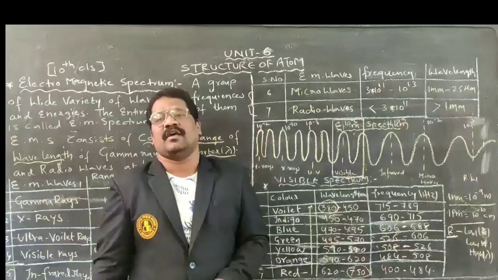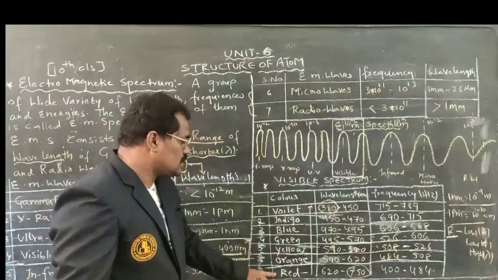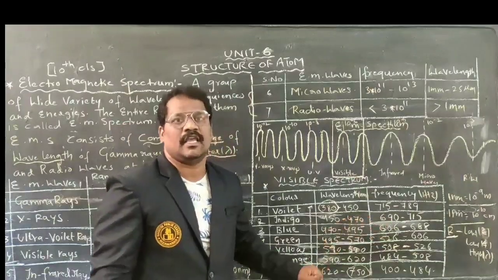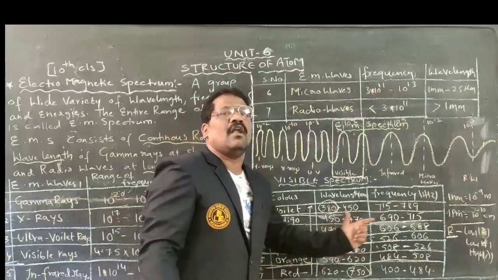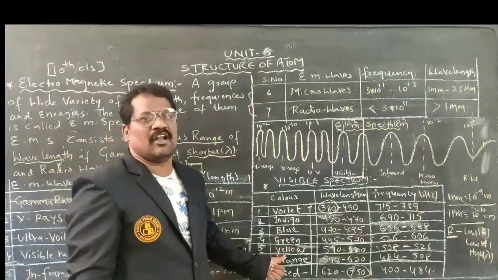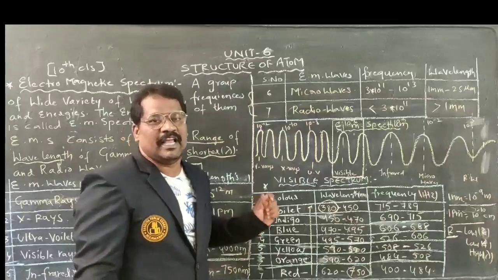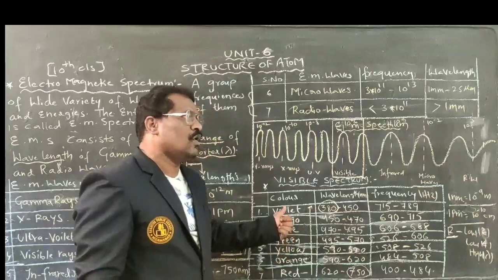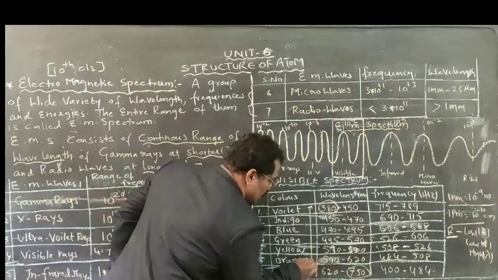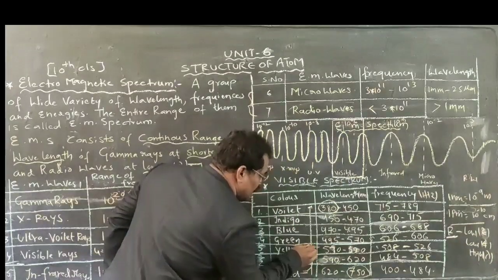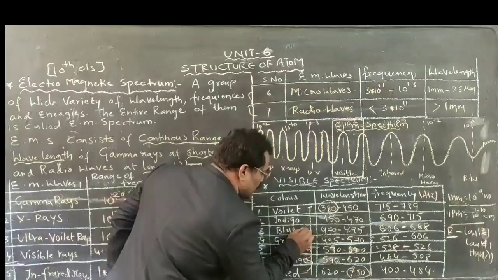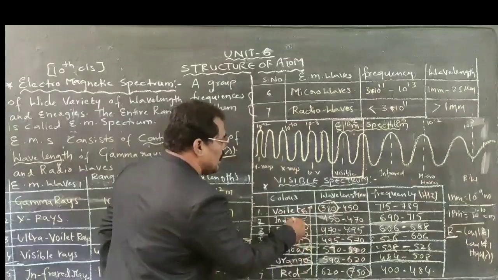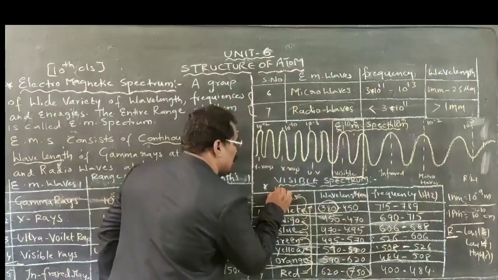First, which color will appear to our eye? The first color will be red. Why red? It requires low energy, low frequency, and it has a longer wavelength. Next, orange color will appear. Next, yellow. Then after yellow, green, after green, blue, after blue, indigo, after indigo, violet.